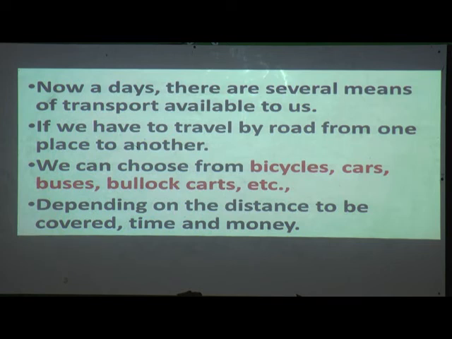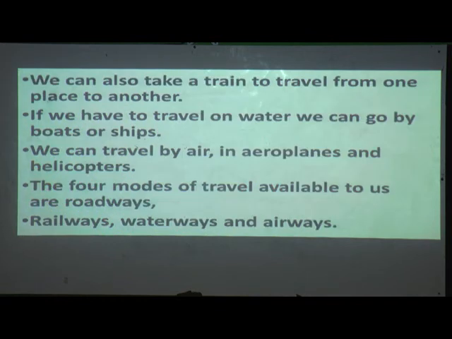So you can choose modes of transport: bicycles, cars, buses, bullock carts. Now we cannot see bullock carts much because they are used in the villages. Depending on the distance, how far it is to be covered, time and money also matter.